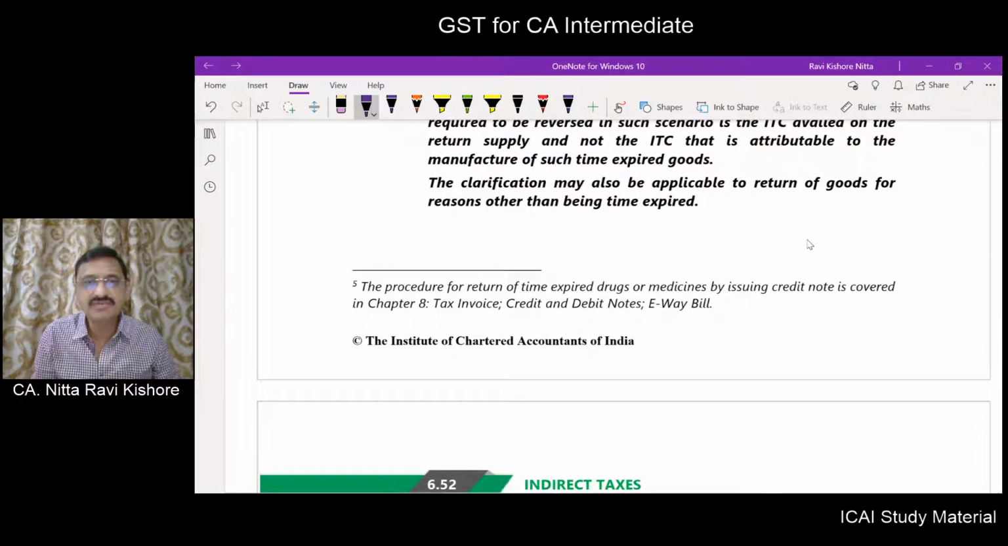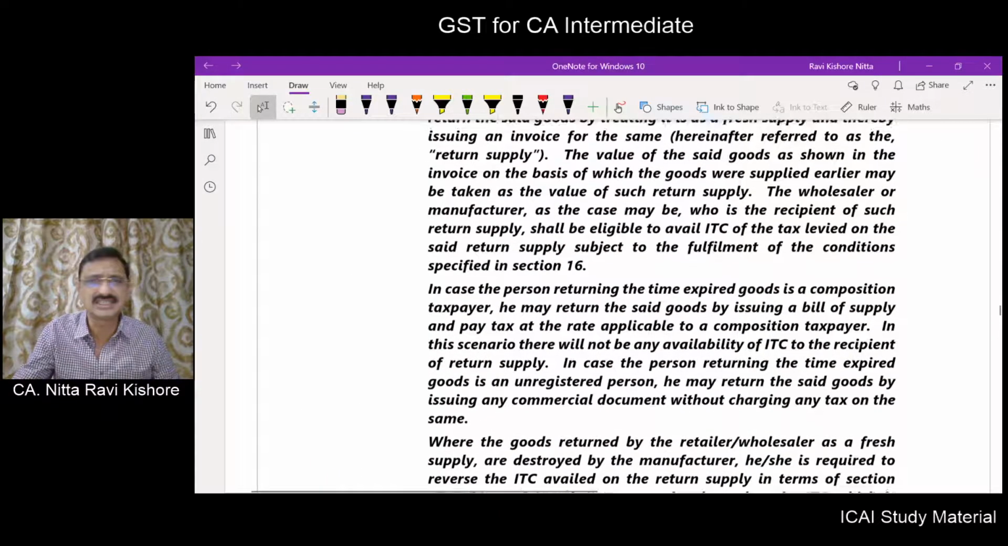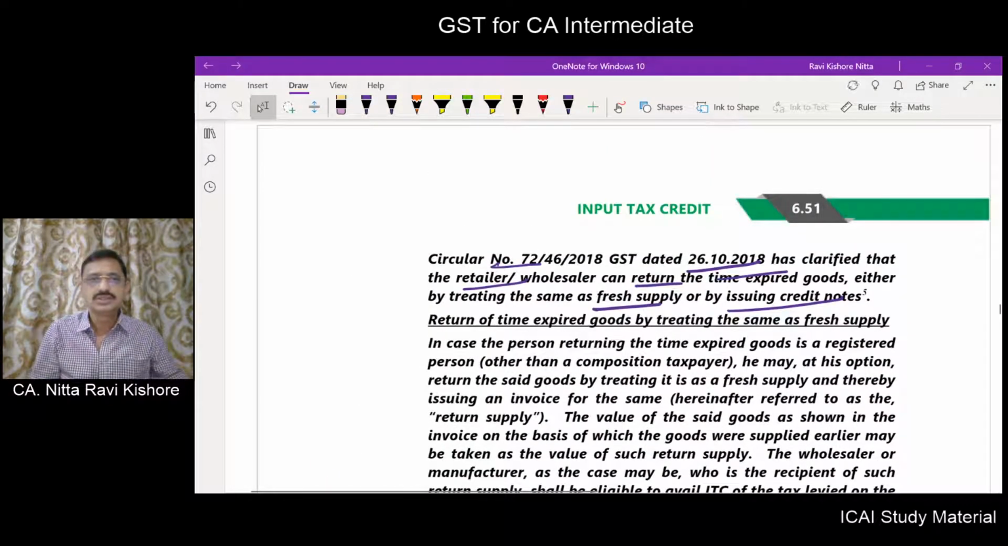Now the procedure for return of time expired drugs or medicines by issuing credit note is covered in chapter number 8, tax invoice, credit and debit notes, e-way bills. So in chapter 8, the credit note concept is discussed. So what they can do, they can issue a credit note, or they may treat it as a fresh supply.